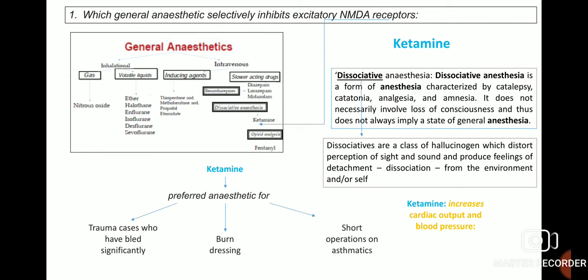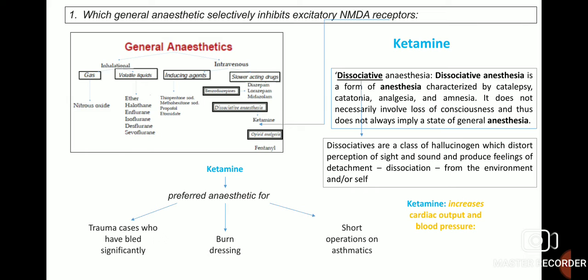So, now we'll see questions regarding general anesthetics. First is, which general anesthetic selectively inhibits the excitatory NMDA receptor? Ketamine is the general anesthetic which selectively inhibits the excitatory NMDA receptor. Ketamine is a slower acting intravenous general anesthetic if you see in the classification. Ketamine is the preferred anesthetic for trauma cases who have bled significantly, burn dressing, and short operations on asthmatics.